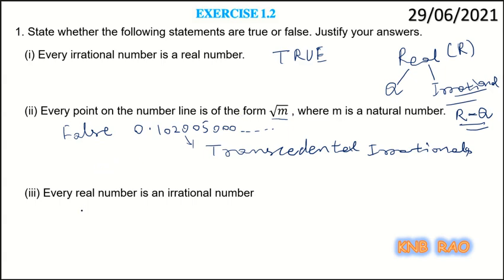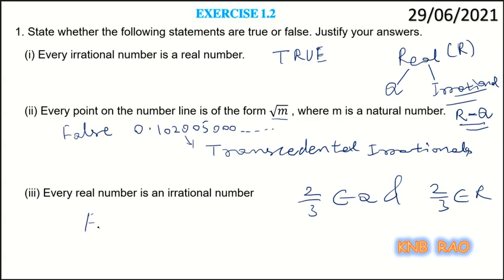Okay. Next, every real number is an irrational number. See, every real number is irrational would mean that there is no rational at all. Okay. You know that 2 by 3 belongs to the rational number set and 2 by 3 belongs to the real number set. If I say every number of the real numbers is irrational only, this 2 by 3 cannot be there in the real number set, isn't it?